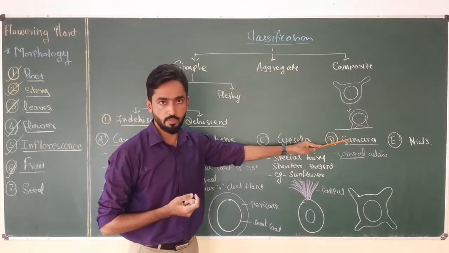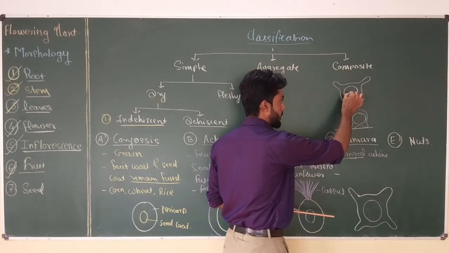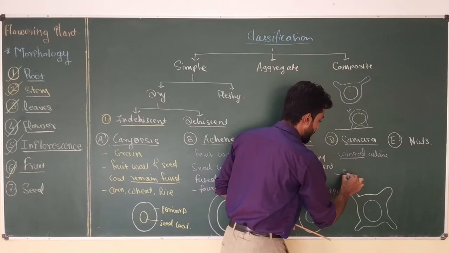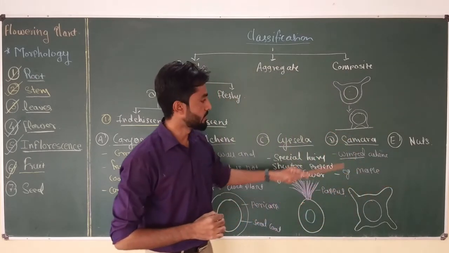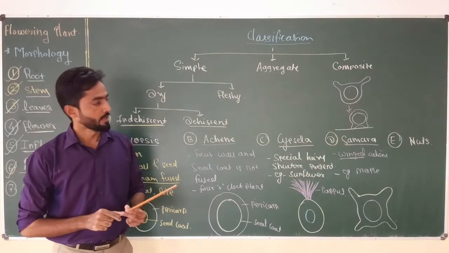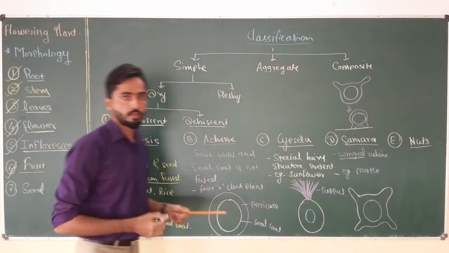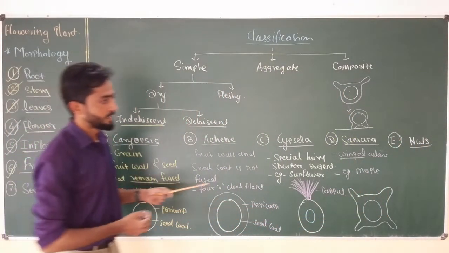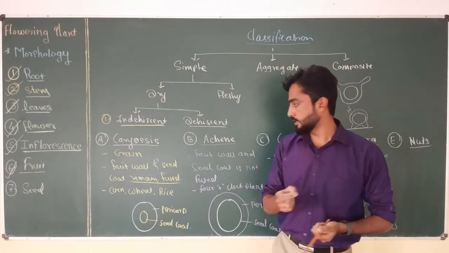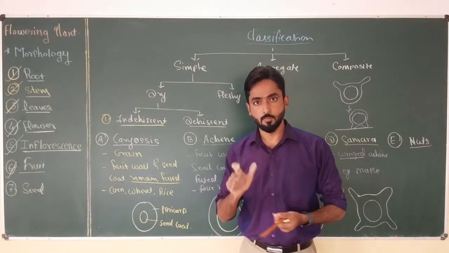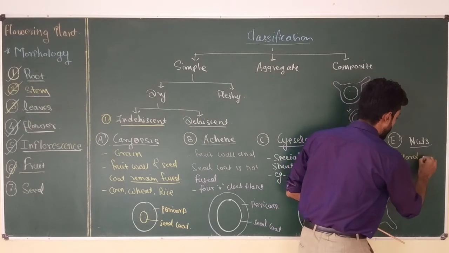And the example is Samara, and the two-wing type of structure which is present around the seed is found in plants like maple. So maple is the example of the Samara type of fruit plant. And the last type of indehiscent fruit is nuts. Nuts have a very hard, generally unbreakable pericarp around the fruit. So they are characterized by hard pericarp.